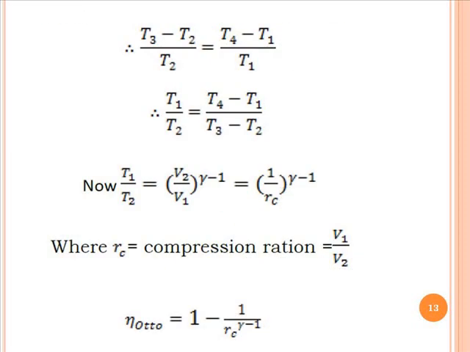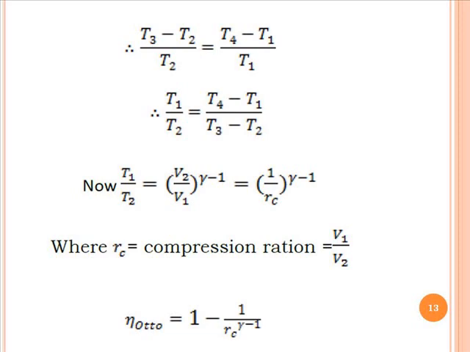Therefore (T3 - T2)/T2 = (T4 - T1)/T1, and we can write T1/T2 = (T4 - T1)/(T3 - T2). So now T1/T2 = (V2/V1)^(γ-1), which is also equal to 1/Rc^(γ-1), where Rc is the compression ratio, which is equal to V1/V2.